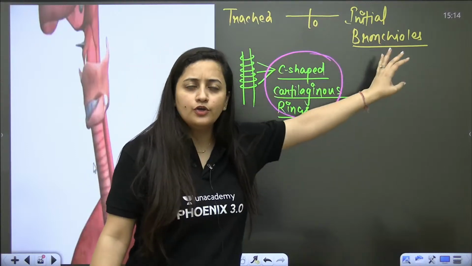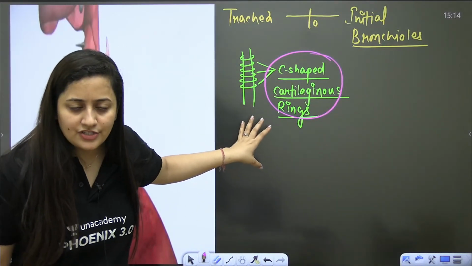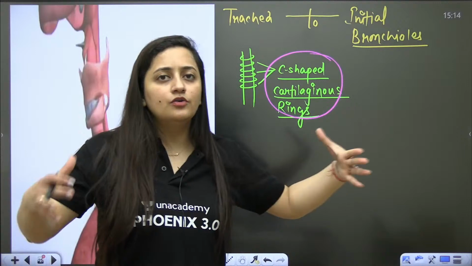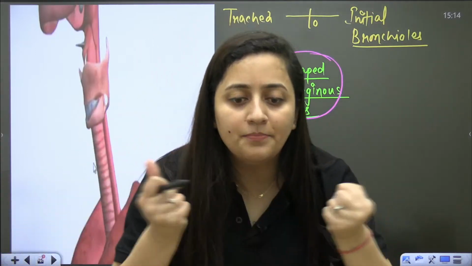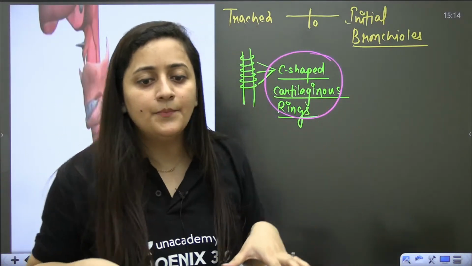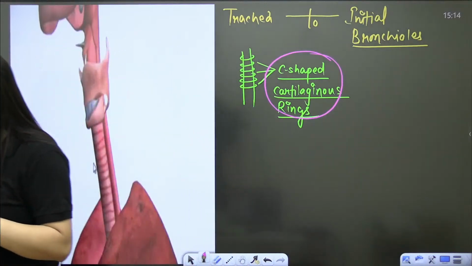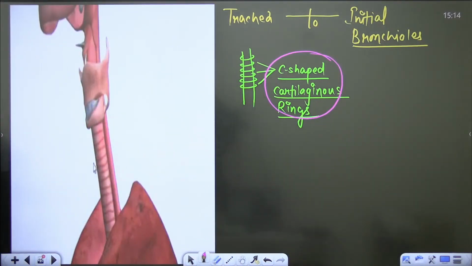Up to the initial bronchioles, we will see these C-shaped cartilaginous rings are present. They make sure that due to the pressure difference, the trachea does not collapse or burst. So it is providing protection. Is that clear? Cartilaginous rings are present from the trachea to the initial bronchioles, understood?